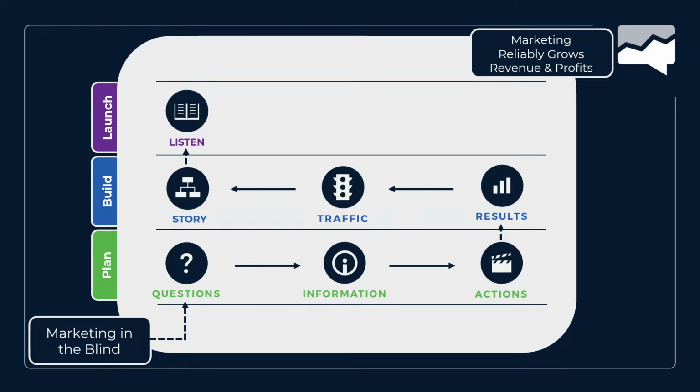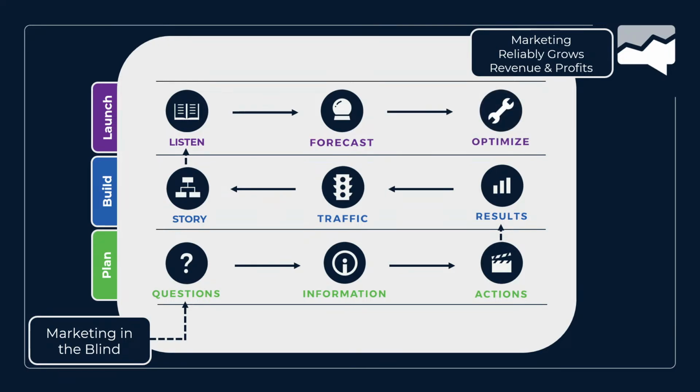And of course, the launch, like how to actually use your measurement. That's where you listen to the results coming through from your users. We then forecast based upon what our benchmarks are. We know what our near future is going to look like. And ultimately, we optimize against that, right? We measure against our forecast. We see what's working, what's not. That's how we know what to adjust so we can get to this whole predictable point.